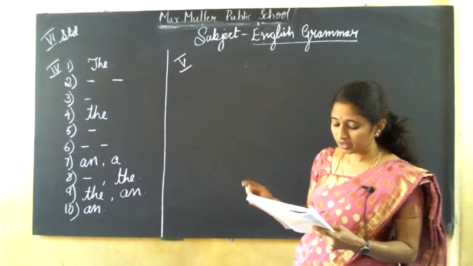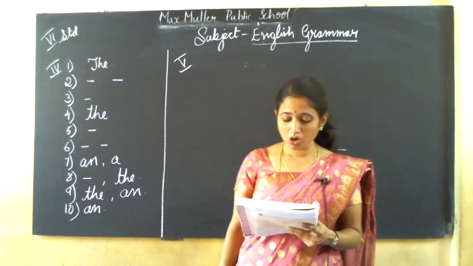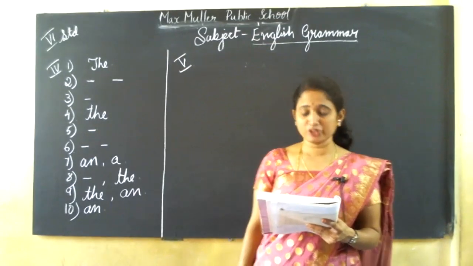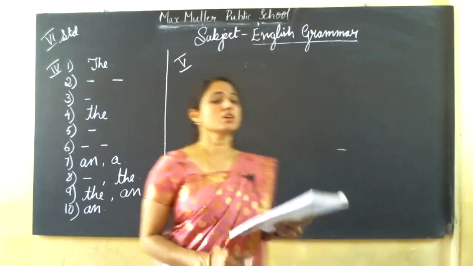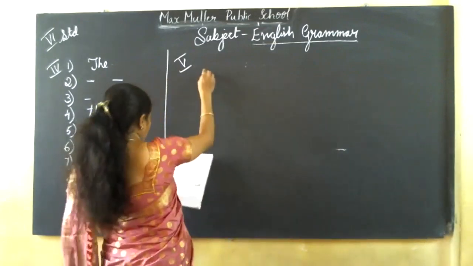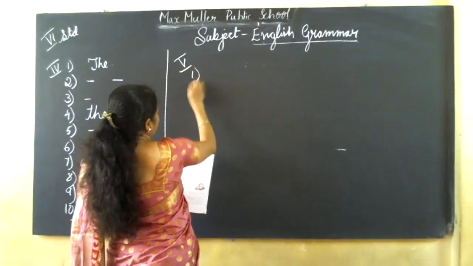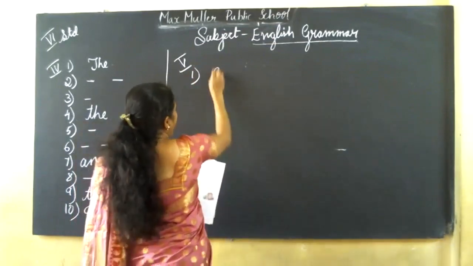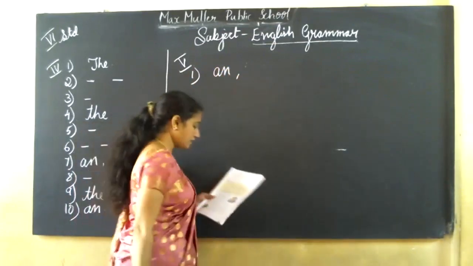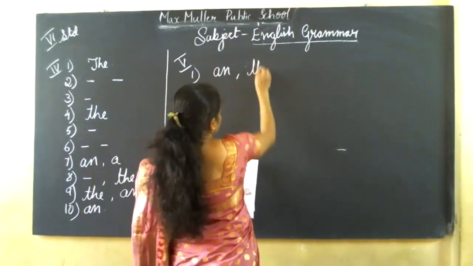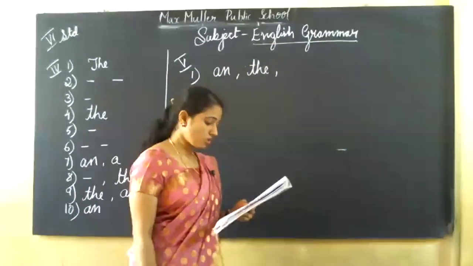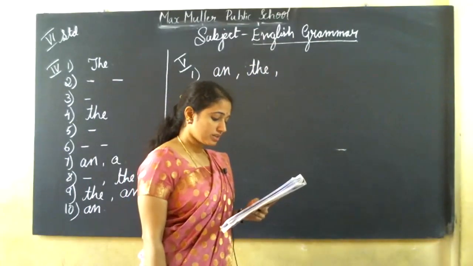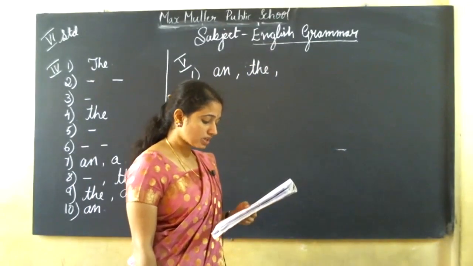I live in dash apartment on dash fifth floor. Which article do you have to use in this sentence? In the first para, my neighborhood is dash interesting place.